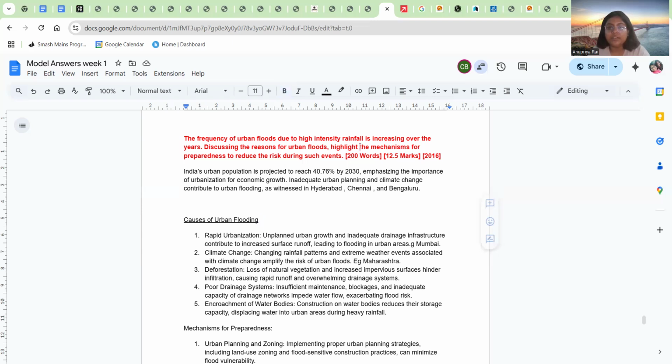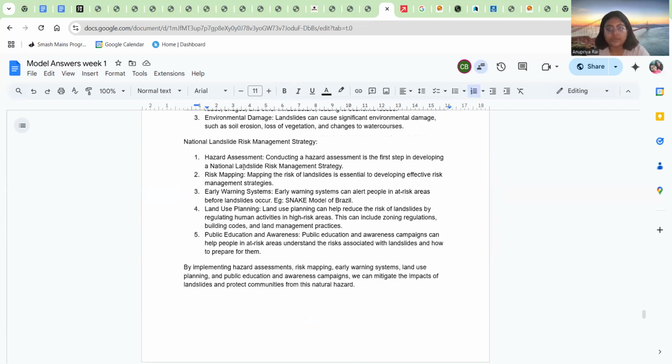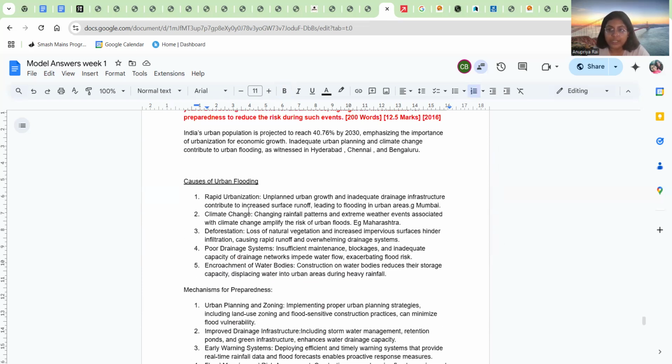Then we will talk about the preparedness initiative to reduce such risk events, same as I have talked about in the earlier question. What will be the preparedness structure? All this hazard assessment, zone mapping, or the early use planning, or you can give certain committee recommendation like Mihir Shah committee or blue green infrastructure. Try to include committee name wherever possible, so that will be beneficial for you to gain a few marks extra. So that will be the mechanism.